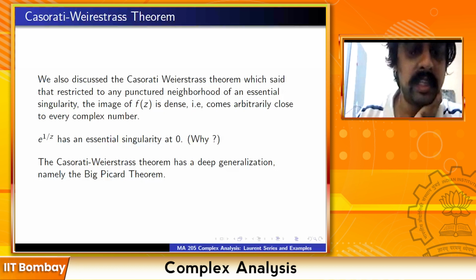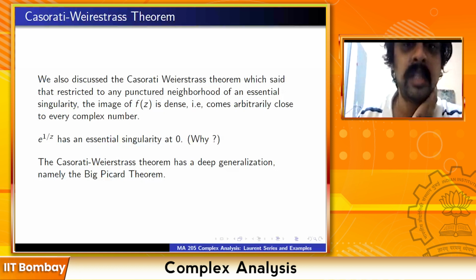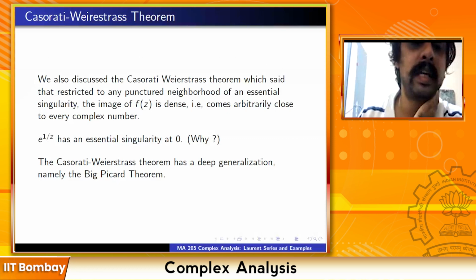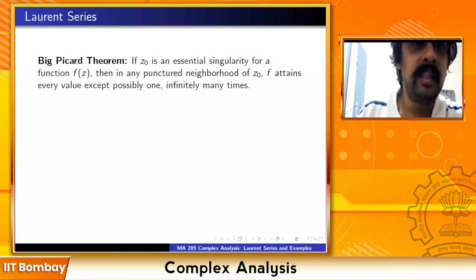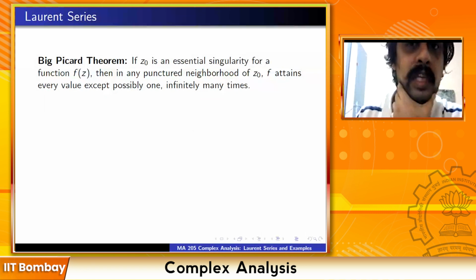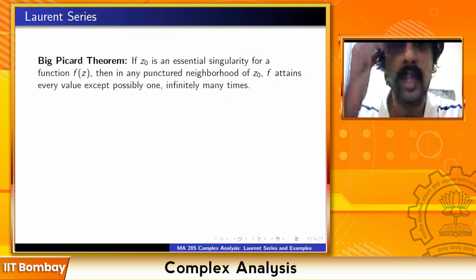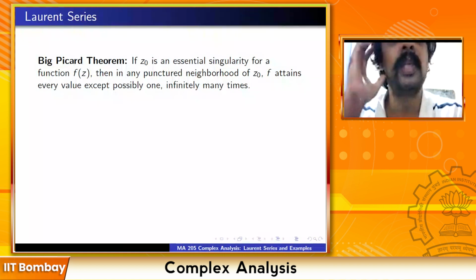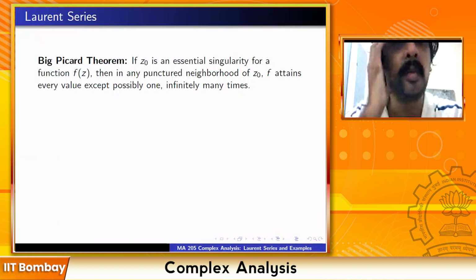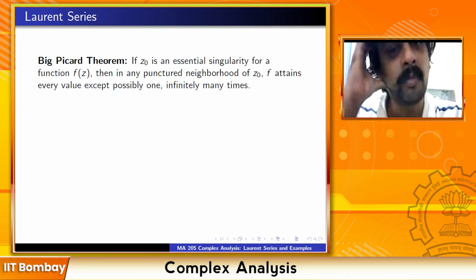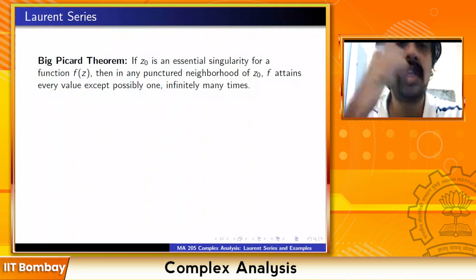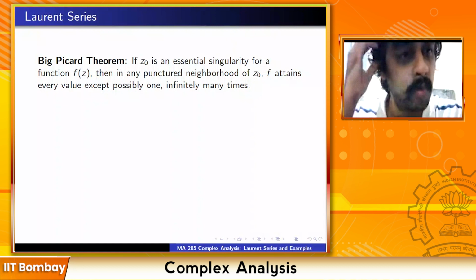The Casorati-Weierstrass theorem has a deep generalization, namely the Big Picard theorem. So what is the Big Picard theorem? If z0 is an essential singularity for a function f(z), then in any punctured neighborhood of z0, f attains every value except possibly one infinitely many times. So if you take any essential singularity and any punctured neighborhood, the image can miss at most one point. This is the so-called Big Picard theorem.